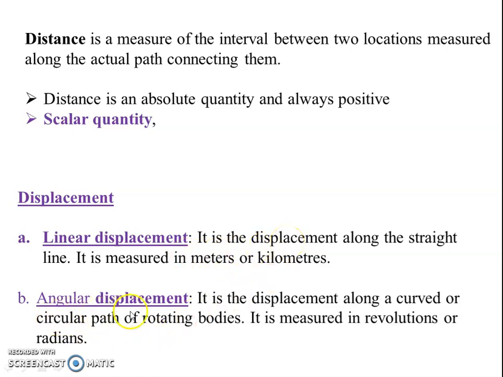Next is angular displacement. It is the displacement along a curved or circular path of rotating bodies. It is measured in terms of revolutions or radians. As the name says, linear means straight line, angular means circular or curved. That is the displacement associated with rotation, called angular displacement, as well as the linear displacement.